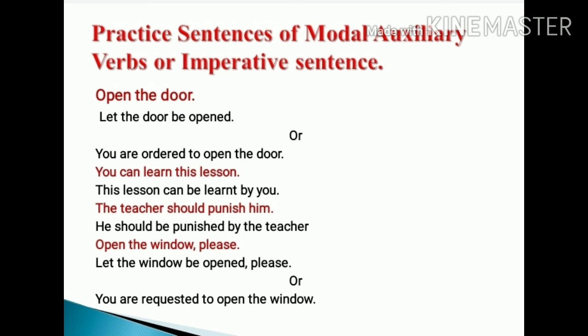Now see the last sentence: open the window, please. Please is given here, so from please we can understand that this is expressing a request, and this is an imperative sentence. According to the first type, we can change this sentence: let the window be opened please. And according to the second type: you are requested to open the window.